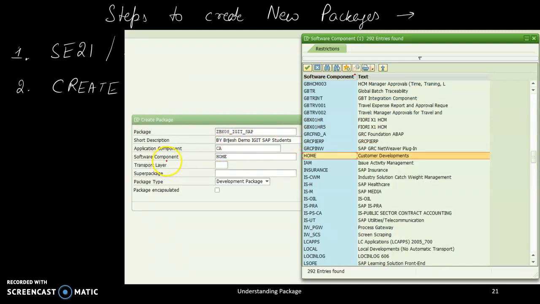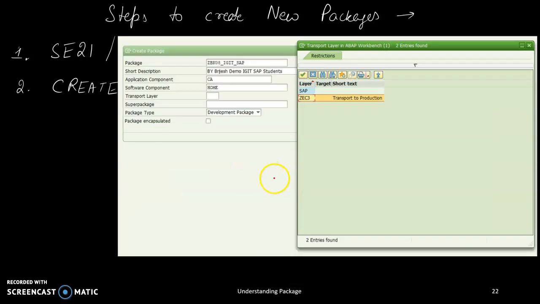After you get the CA, then what is the software component? There are different options for the software component. Since it is developed by the customer, HOME is used. So HOME over here. Now the transport layer also, we can have a transport layer like SAP or JEC3. If you do not give any transport layer also, it will work. I have just chosen JEC3.